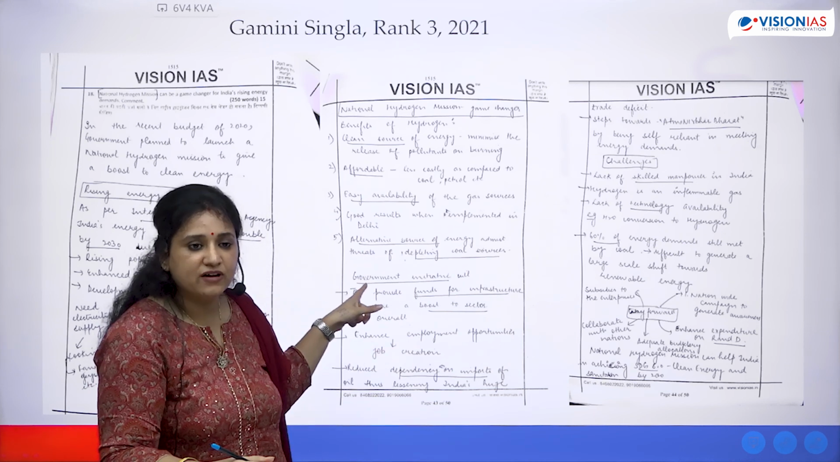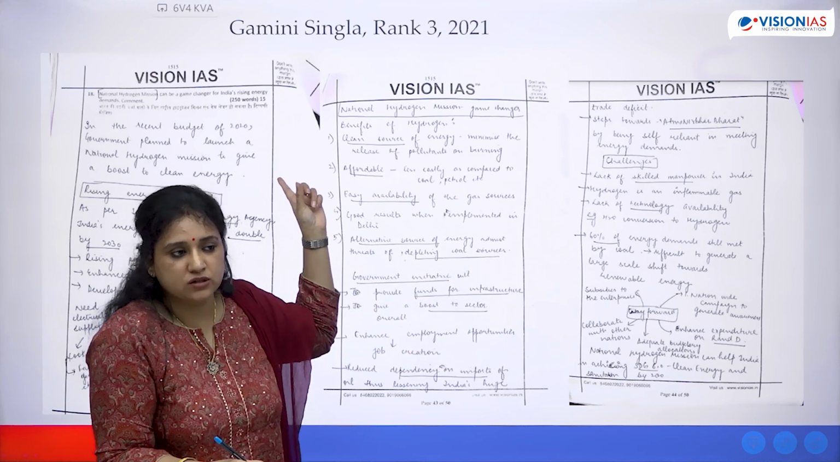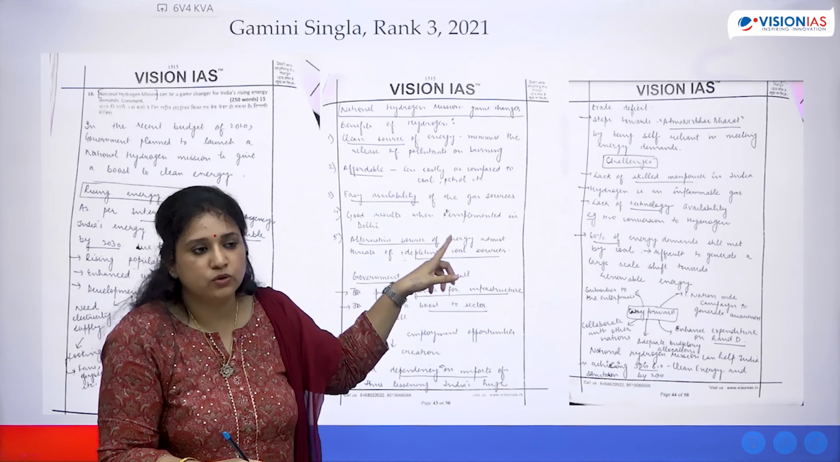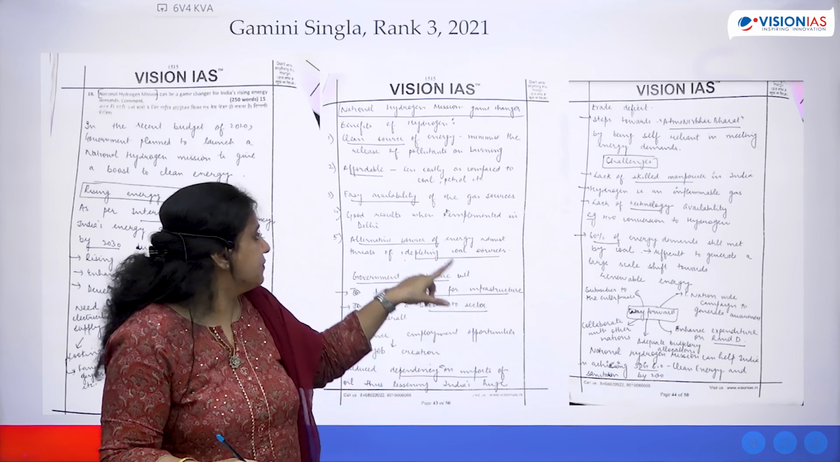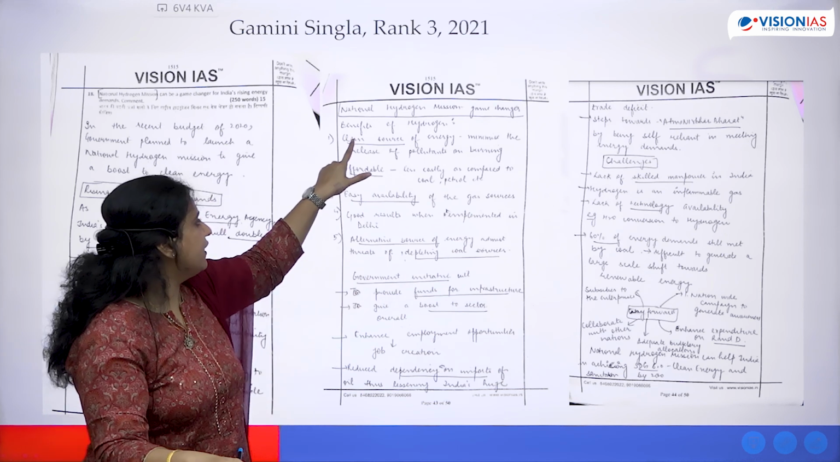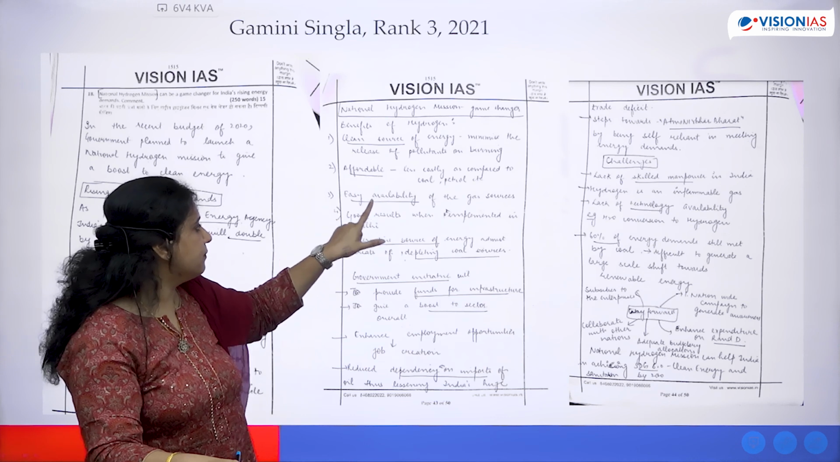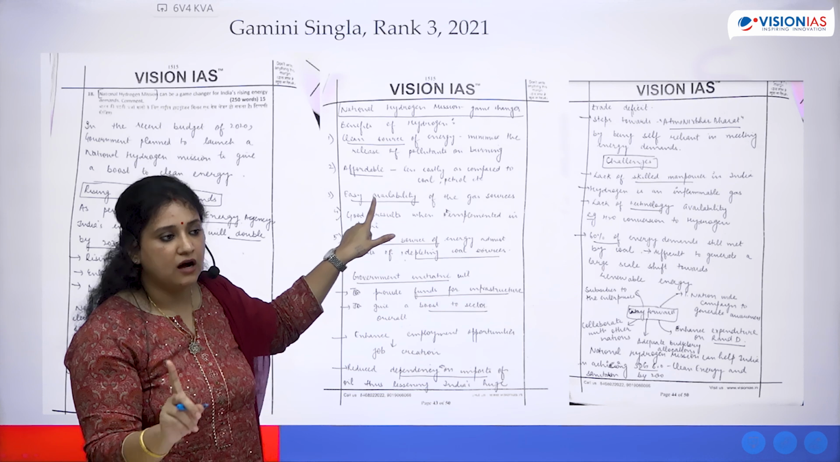So for this level of preparation, do you think one needs to read the whole green hydrogen, national hydrogen mission document? No, you don't need to do that. You only need to read the newspapers. And from the newspapers, you need to pick 4 or 5 unique points. This point is different from this point. Clean source is different from affordable. Affordable is different from available. Affordability and availability is not the same.